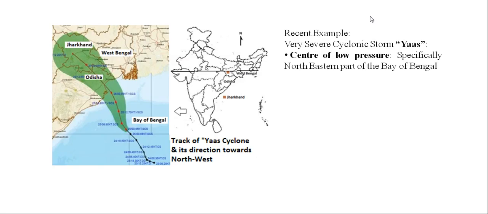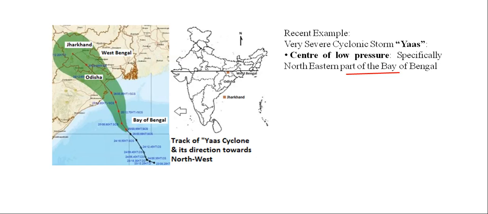The name was Yas. The center of low pressure for this cyclone was the northeastern part of Bay of Bengal. Now we already learned that warm and moist air is important. That's why over the sea surface and large ocean surface, we are having the maximum amount of tropical cyclones. That's why we are having the center of low pressure over northeastern part of Bay of Bengal. This is a large ocean body, whereas the largest ocean surface of our whole globe is the Pacific Ocean.